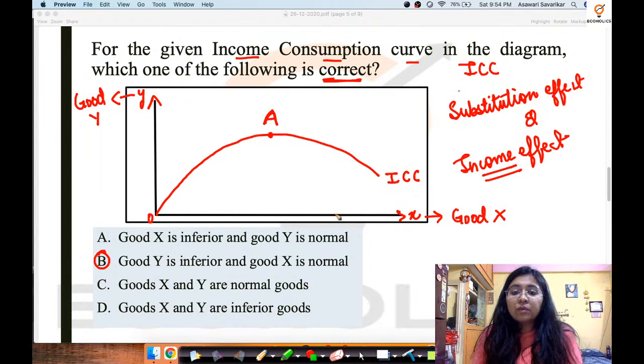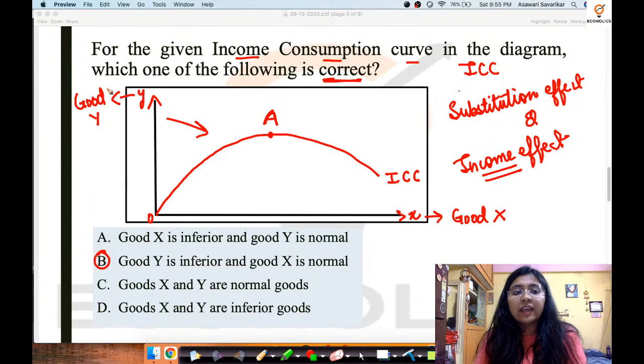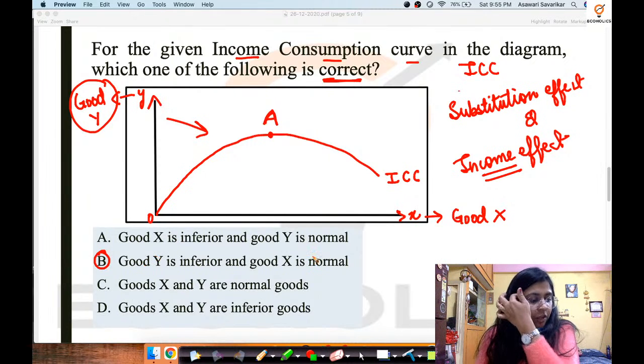For example, over here the income consumption curve goes upwards until point A and after point A it is going backwards. This backward sloping is against the y-axis, which is why good y is an inferior good, while good x is a normal good.